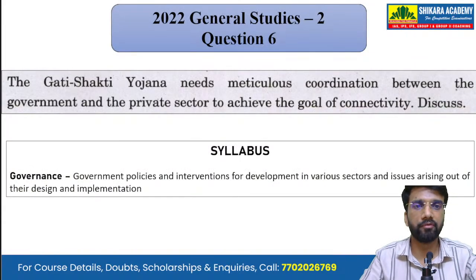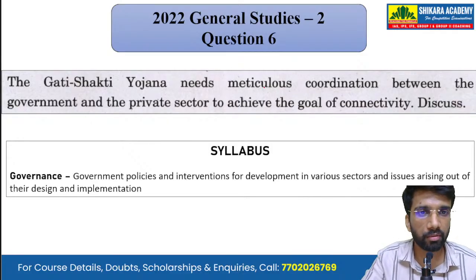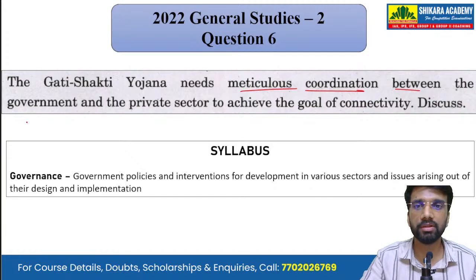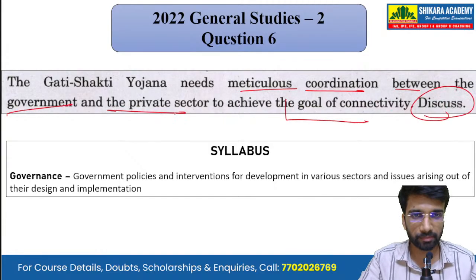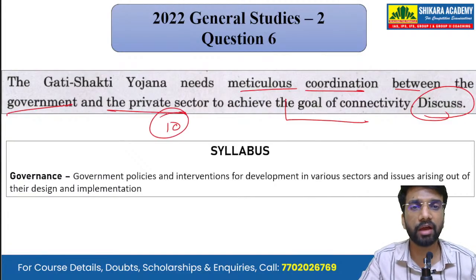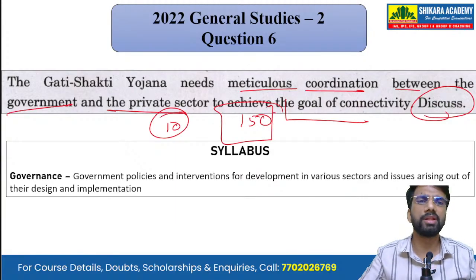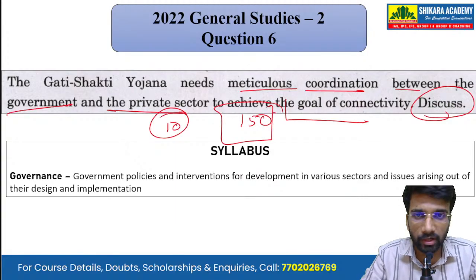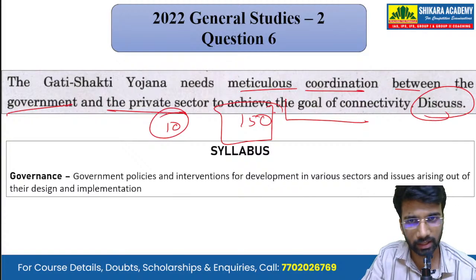Now, starting with the first question, that is question number 6. The Gati Shakti Yojana needs meticulous coordination between the government and the private sector to achieve the goal of connectivity. Discuss. A 10-mark question that we have to answer in 150 words. Now, mapping it with the syllabus, we can see that it has been asked from the subject of governance, and the topic is government policies and interventions for development of various sectors. Okay, so it is a scheme for infrastructure and for connectivity.